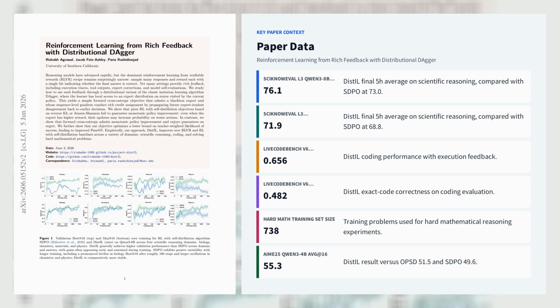On LiveCodeBench V6, it reaches accuracy, AVG at 16 of 0.656, and score, AVG at 16 of 0.482, versus SDPO's 0.643 and 0.467, and on 738 hard math problems, it improves Qwen3-4B AIME 25, AVG at 16 from 51.5 to 55.3, and Qwen3-8B from 69.7 to 71.1.